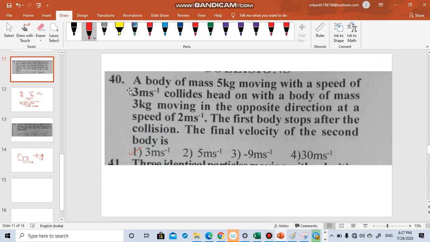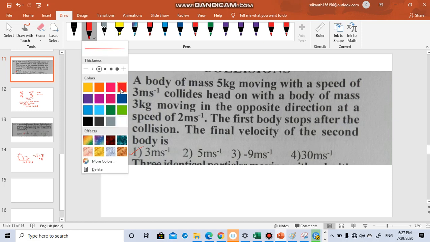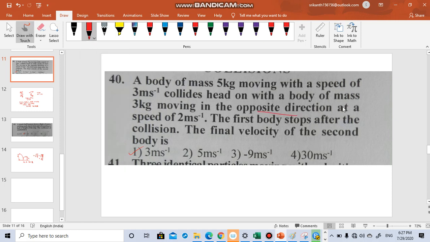Let's move to the next question. A body of mass 5 kg moving with a speed of 3 meter per second collides head on with a body of mass 3 kg moving in the opposite direction. Okay, it's given here opposite direction at a speed of 2 meter per second. The first body stops after the collision. Find the final velocity of the second body.